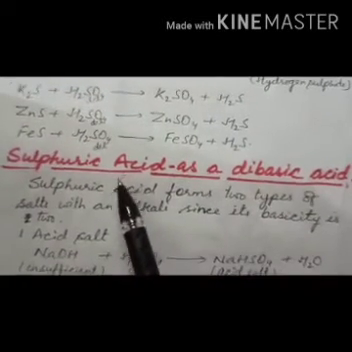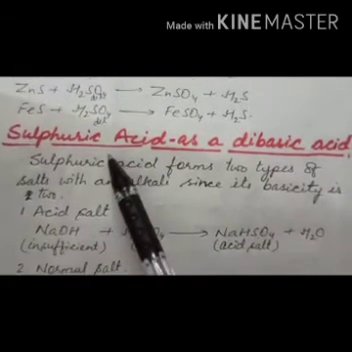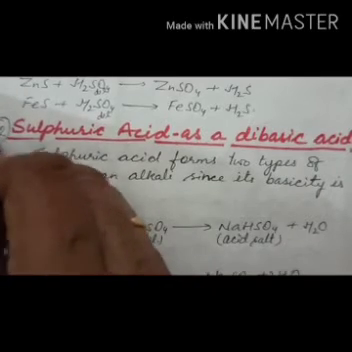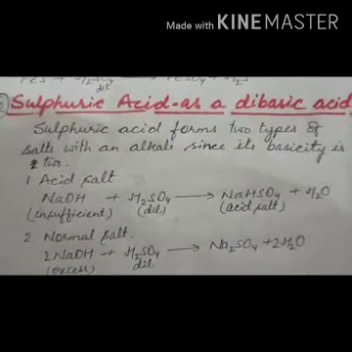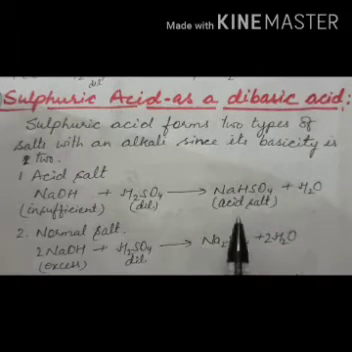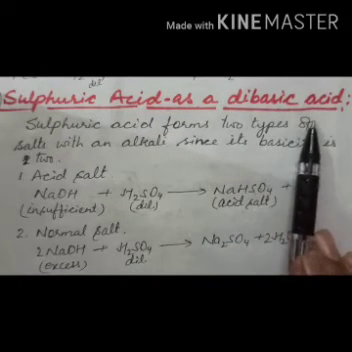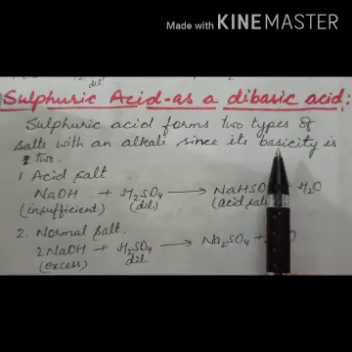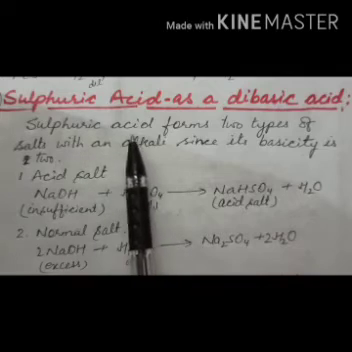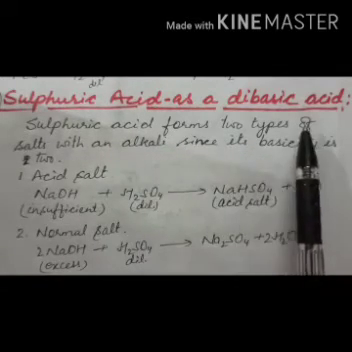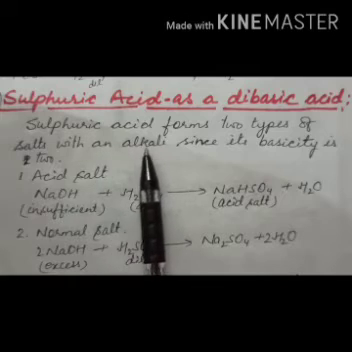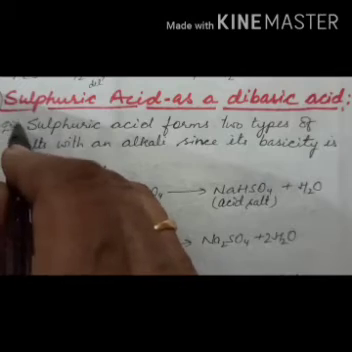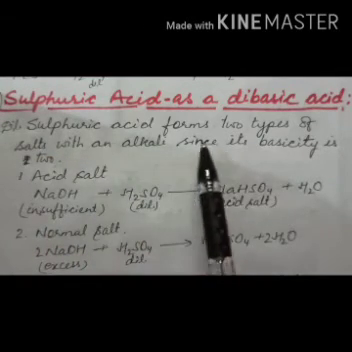Right, now next property of sulfuric acid is as a dibasic acid. This is also a dilute sulfuric acid property. It behaves as a dibasic acid. What do you mean by dibasic acid? The acid which has two replaceable hydrogen ions, and they give two types of salts. So you know that dilute sulfuric acid forms two types of salts with an alkali, since its basicity is 2. What you will say? Dilute sulfuric acid forms two types of salt.